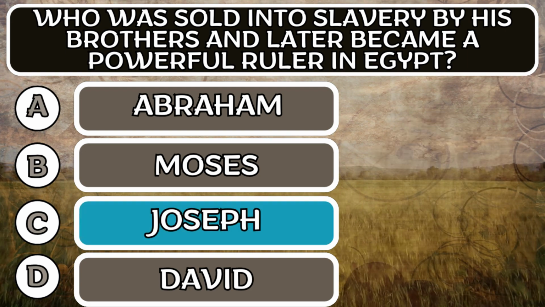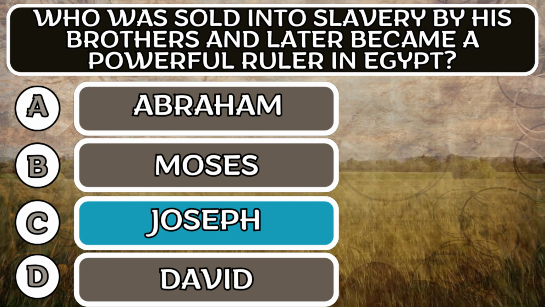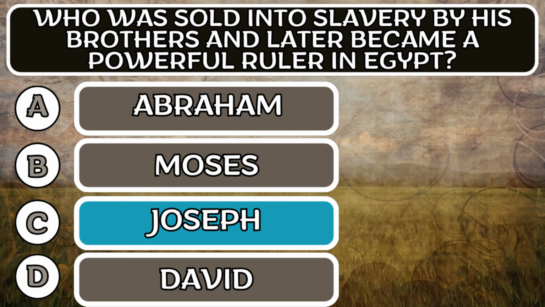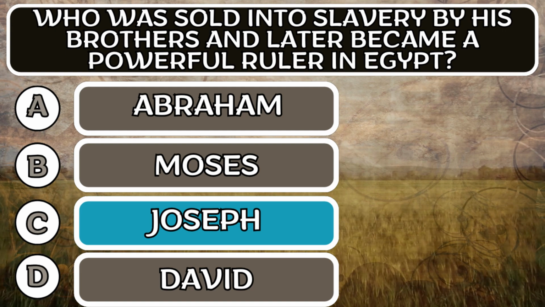The correct answer is option C, Joseph. Joseph was sold into slavery by his own brothers and bought by Potiphar, who was captain of Pharaoh's guard. The biblical answer is written in Genesis, chapter 37, verse 12-28.